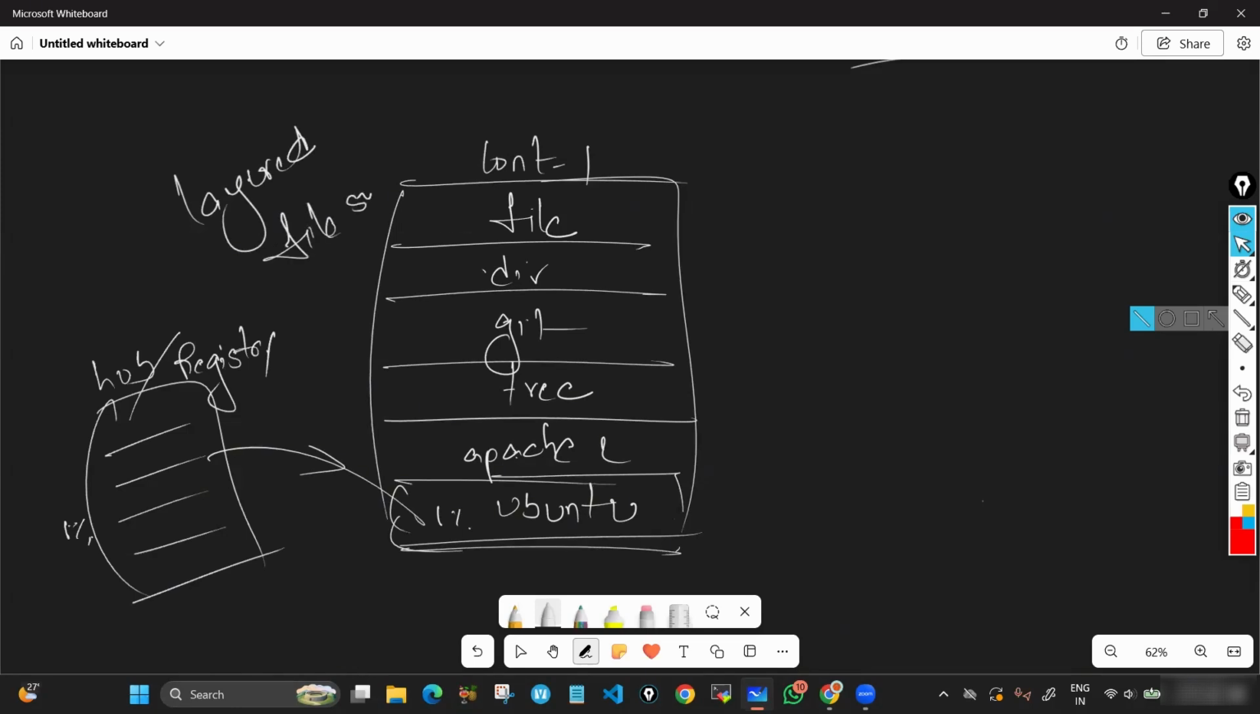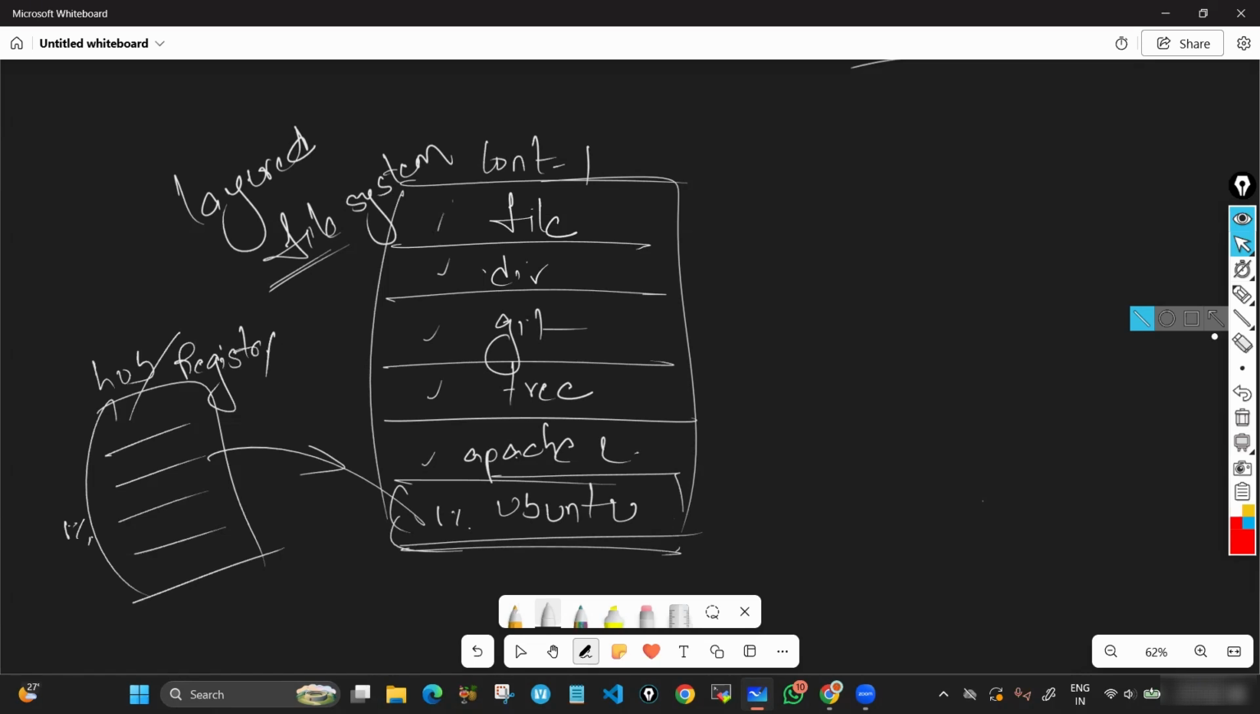Layered file system. Why do we call it a layered file system? Inside a container, whatever you do, each step, each activity forms a layer, one on top of another. Got it? You install a package.